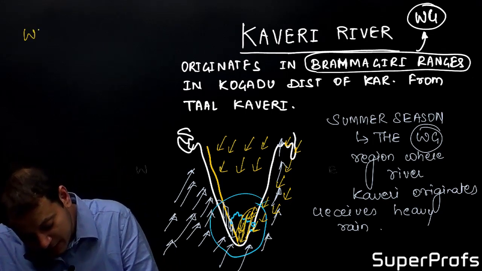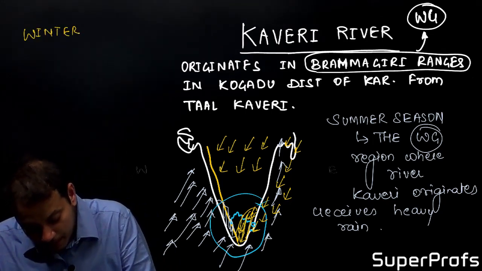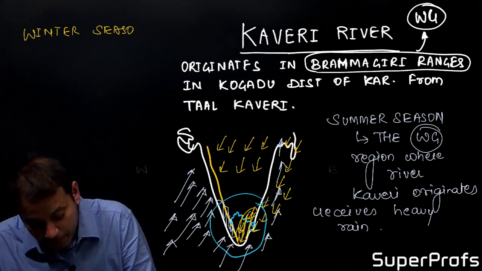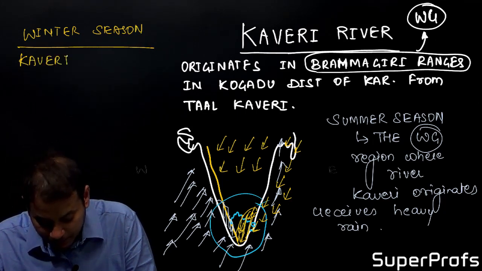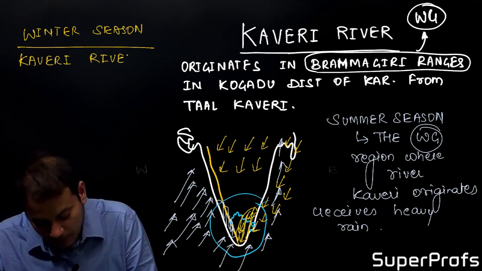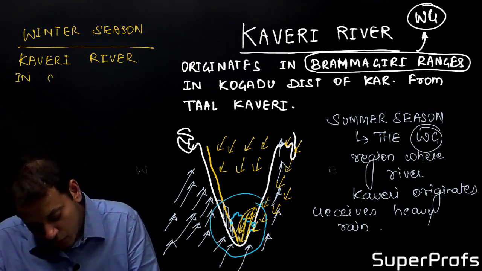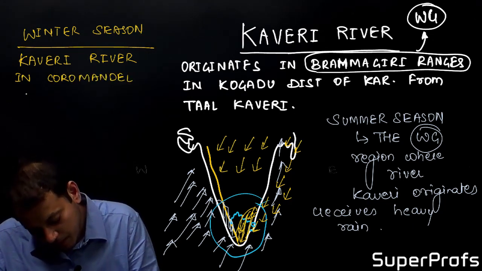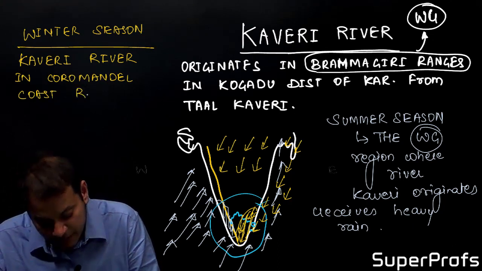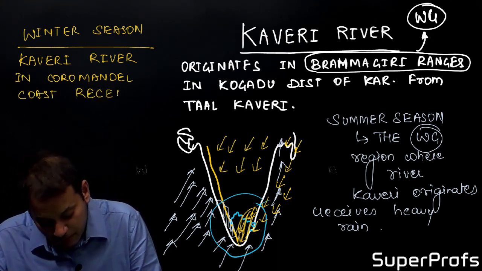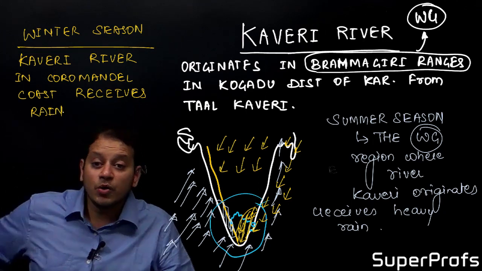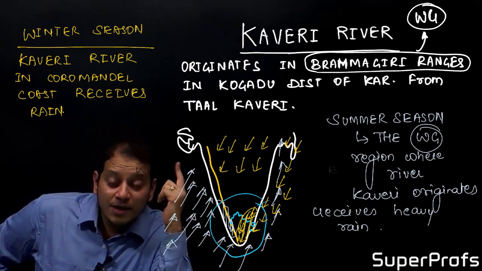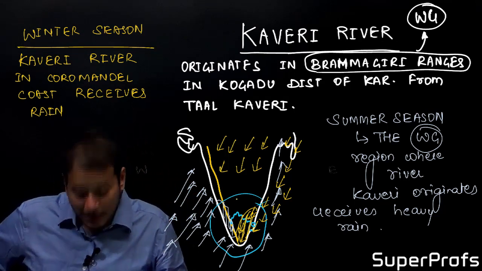So that means during the winter season, the Coromandel coast region of the Kaveri River receives rainfall. During the summer season, the origin part of the Kaveri receives rainfall.